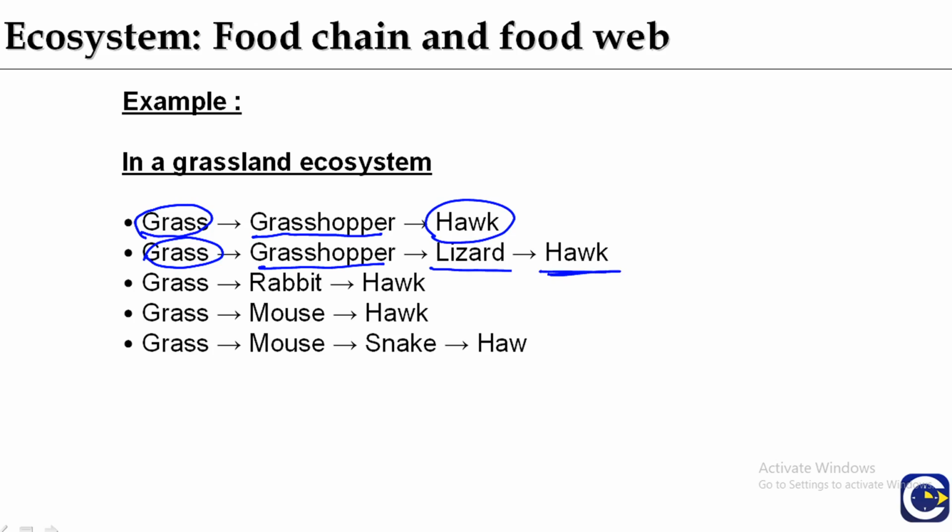So you can see the grass is present in each of the 5 food chains, and different organisms are present at different trophic levels. So there is interlinking of the food chains, and the formation of a food web.